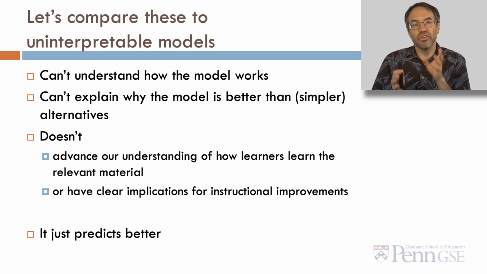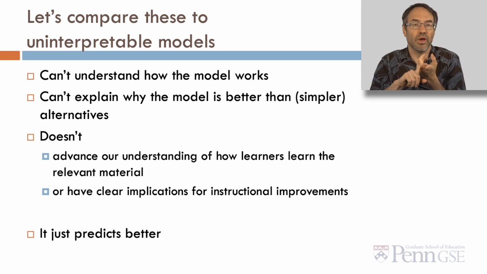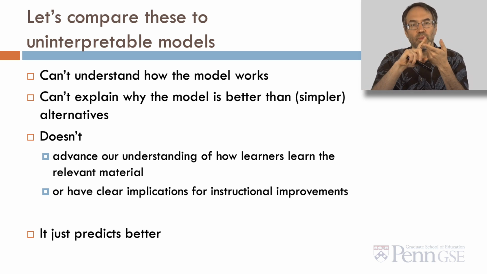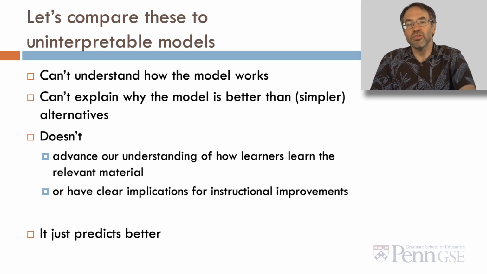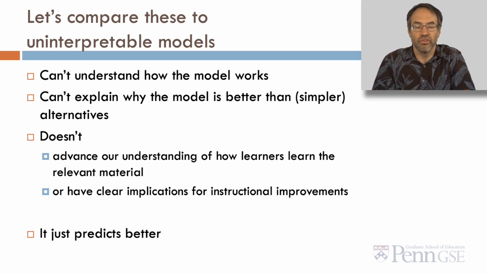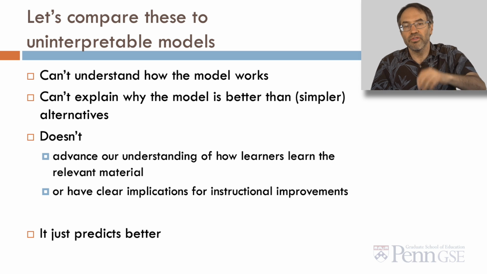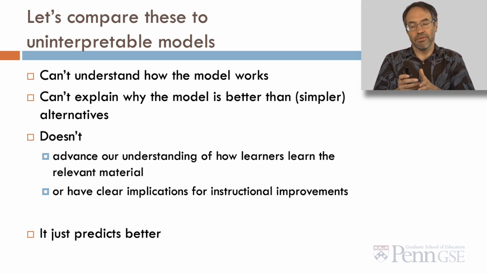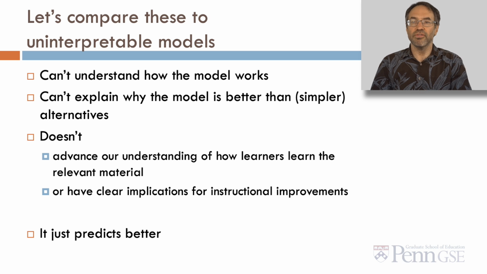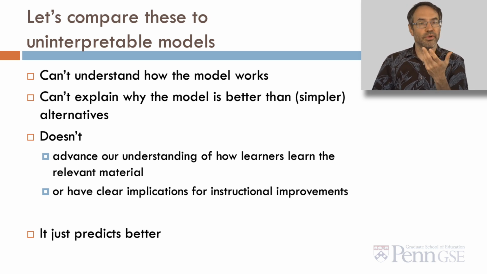If we compare these to uninterpretable models, those are models where we can't understand how the model works, we can't explain why the model is better than a simpler alternative, and the model doesn't advance our understanding of how learners learn the relevant material, or have clear implications for instructional experiences. It just predicts better. And sometimes that's good enough, but not if we want to be able to interpret or explain the model.